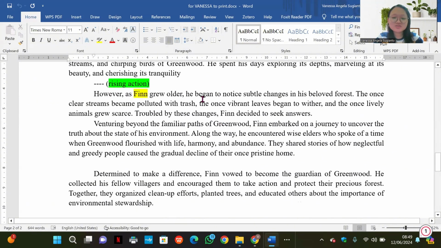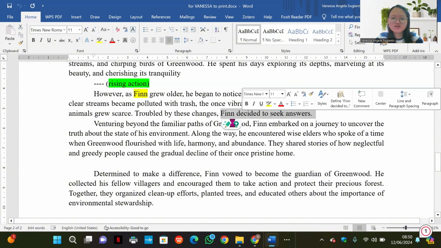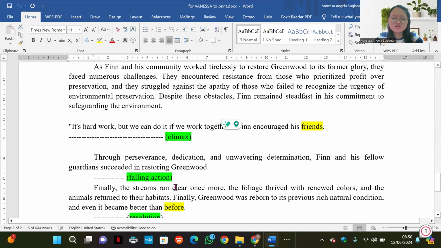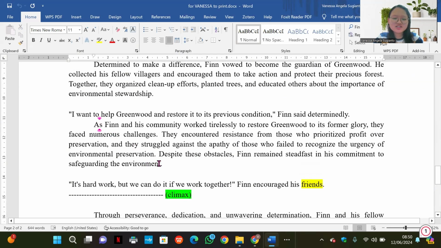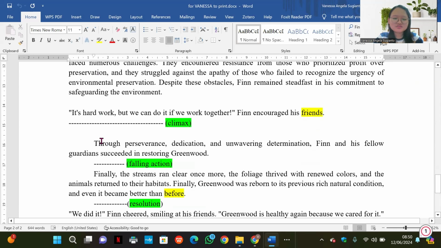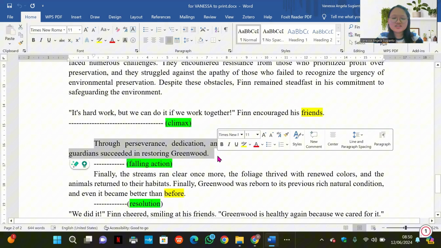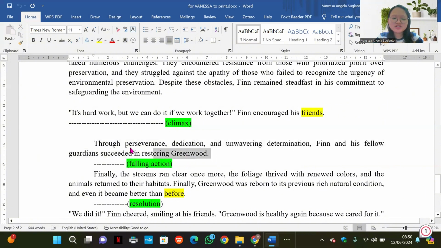And then this is the rising action. He realized a problem. There's a problem that there was a change in his beloved forest, and then the forest is filled with trash, and the leaves, the plants died, and then Finn wanted to find an answer, and he tried to fix the condition, and he gathered his friends, and then this is the climax, that finally in the end Finn and his friends finally already restored the condition of the forest.